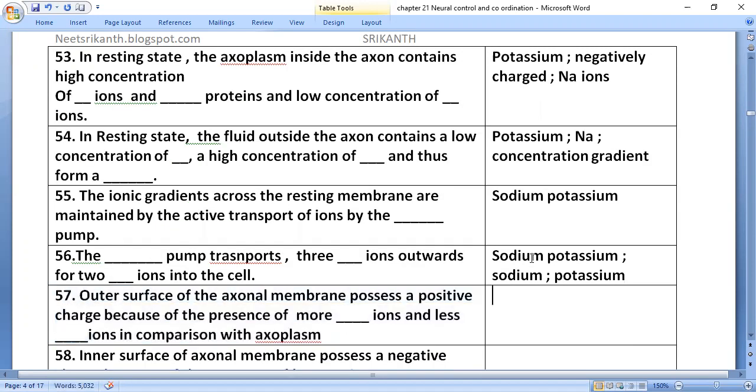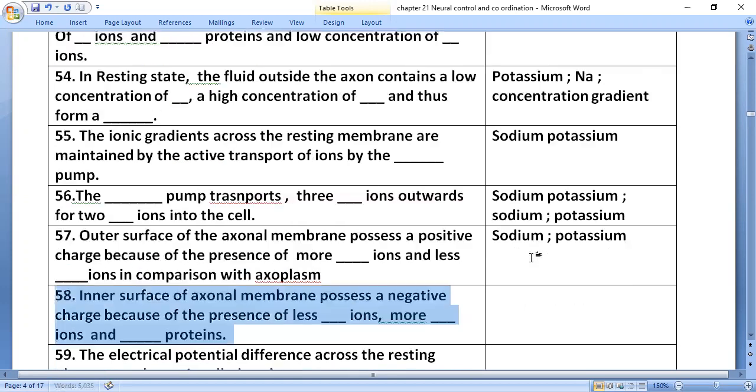The outer surface of the axonal membrane possesses a positive charge because of the presence of more sodium ions and fewer potassium ions in comparison with the axoplasm. The inner surface of the axonal membrane possesses a negative charge because of fewer sodium ions, more potassium ions and negatively charged proteins.